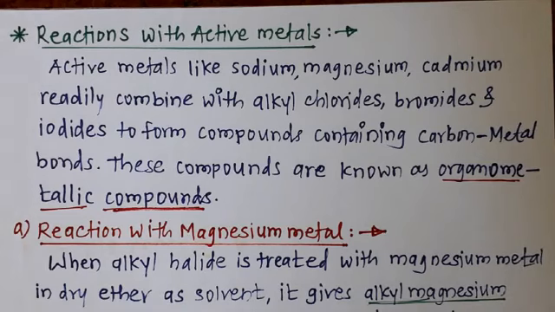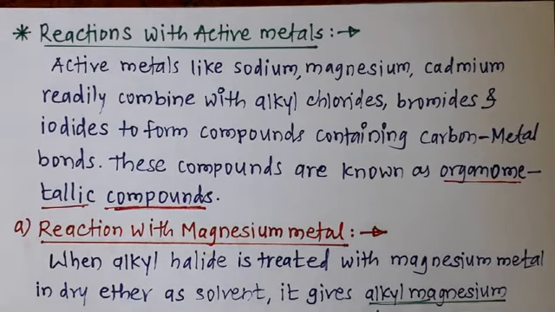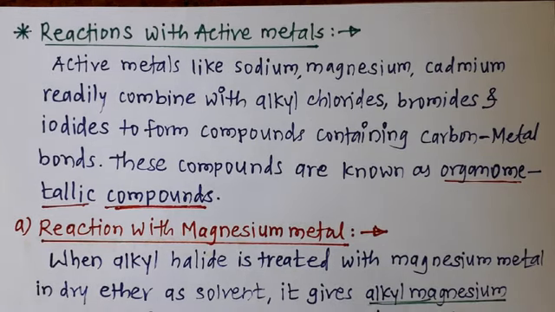because this type of organomagnesium compound was formed by Victor Grignard. The scientist named Victor Grignard, due to the formation of organomagnesium compound using alkyl halide and magnesium, was awarded the Nobel Prize in 1912.